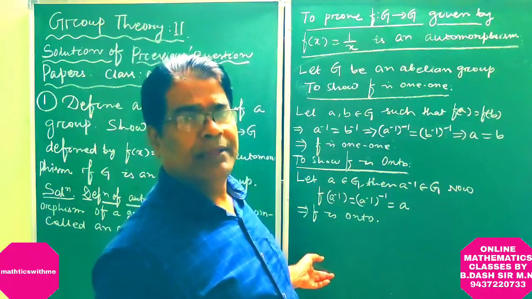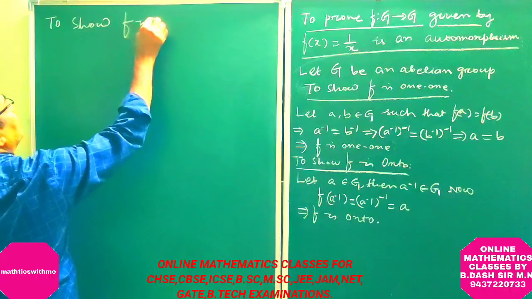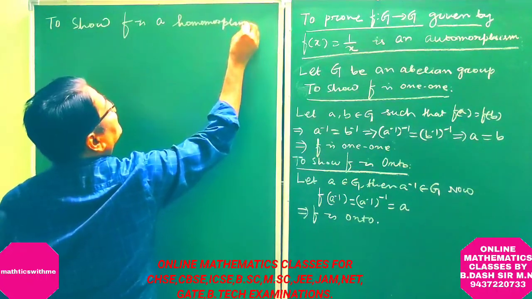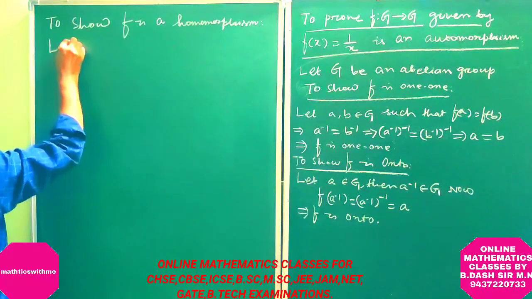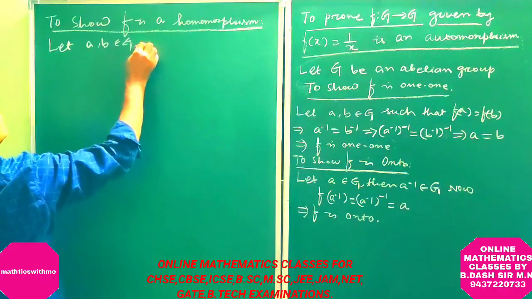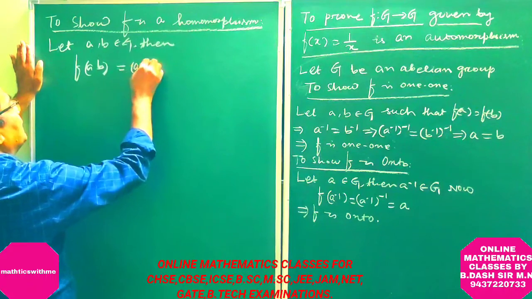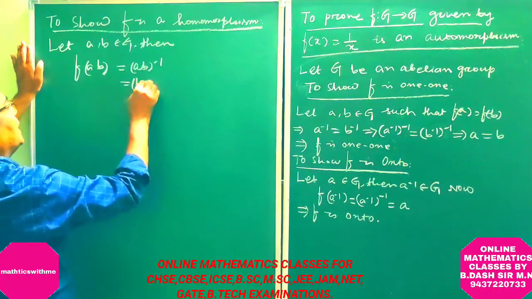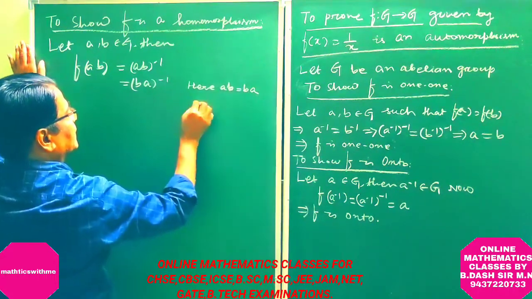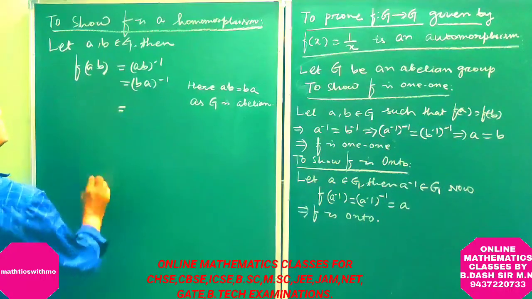Now to show f is a homomorphism, let a, b belong to G. Then f(ab) = (ab) inverse, which is equal to (ba) inverse. Here ab is equal to ba as G is abelian.